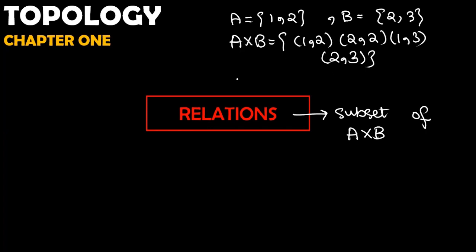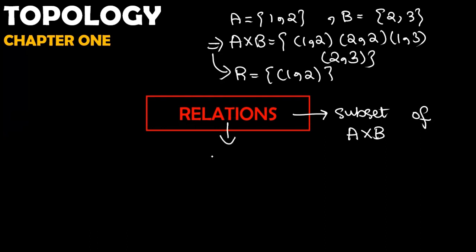Then if I want to write a relation on it, the relation is this: if I take any subset of A cross B, then I can have a relation, right? Is it important? Yes, it is very interesting.